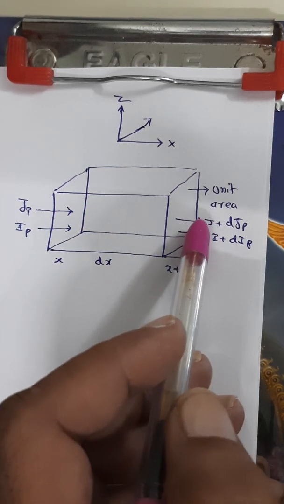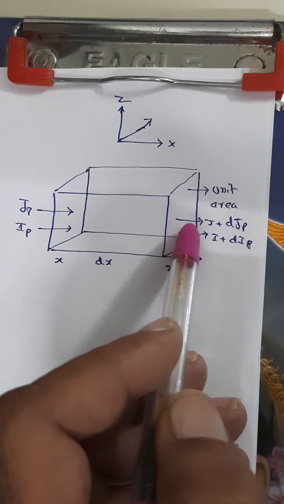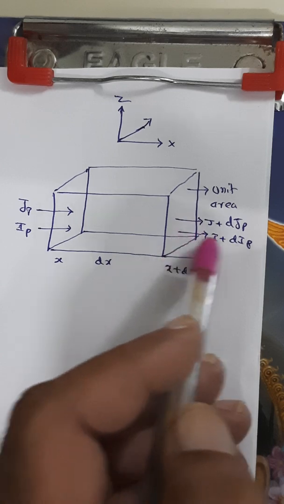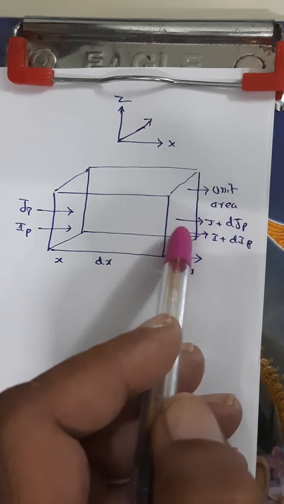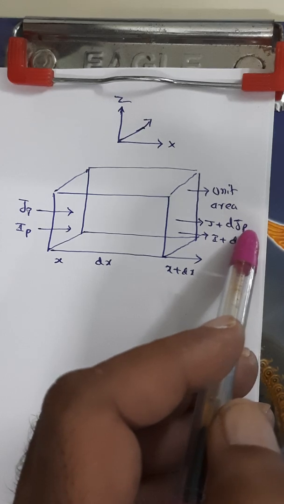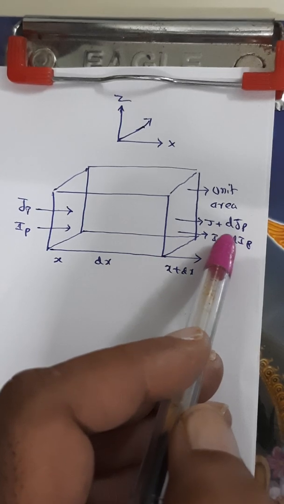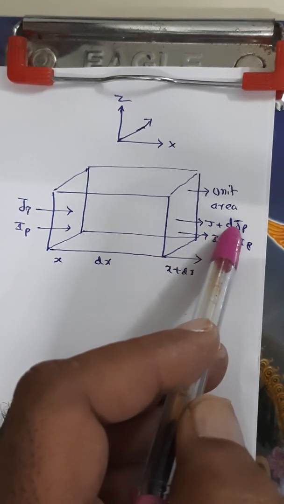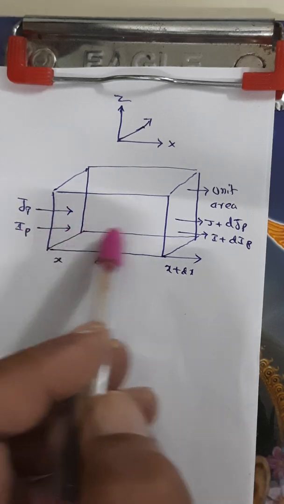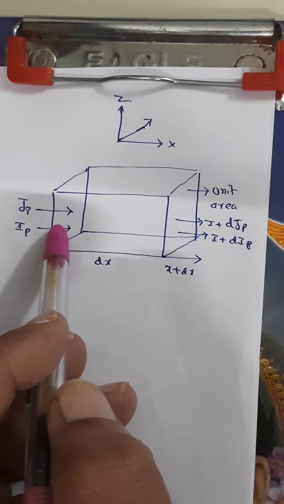Similarly, the current leaving the volume element is Ip plus dIp, and the current density is Jp plus dJp. That means the leaving current is more by dIp than the entering current. Similarly, the leaving current density is more by dJp than the entering current density.